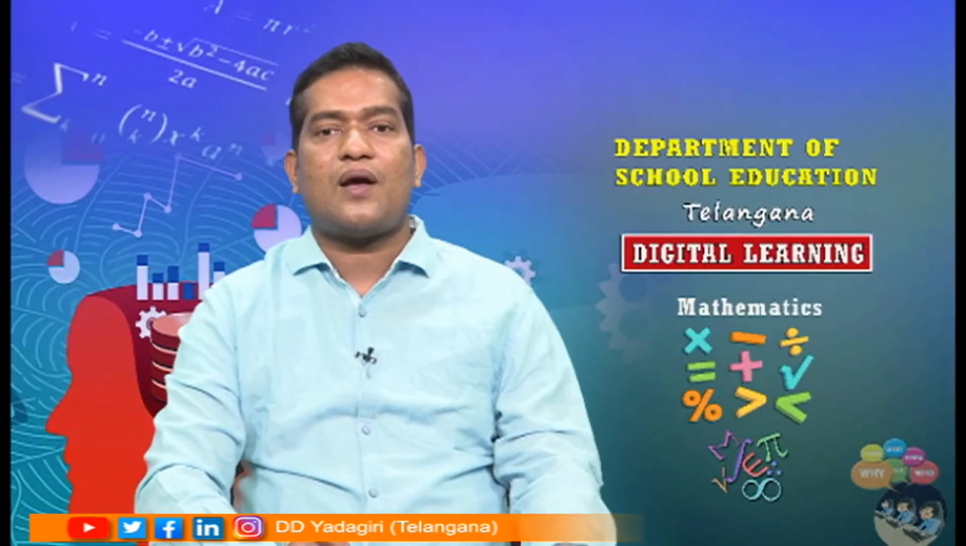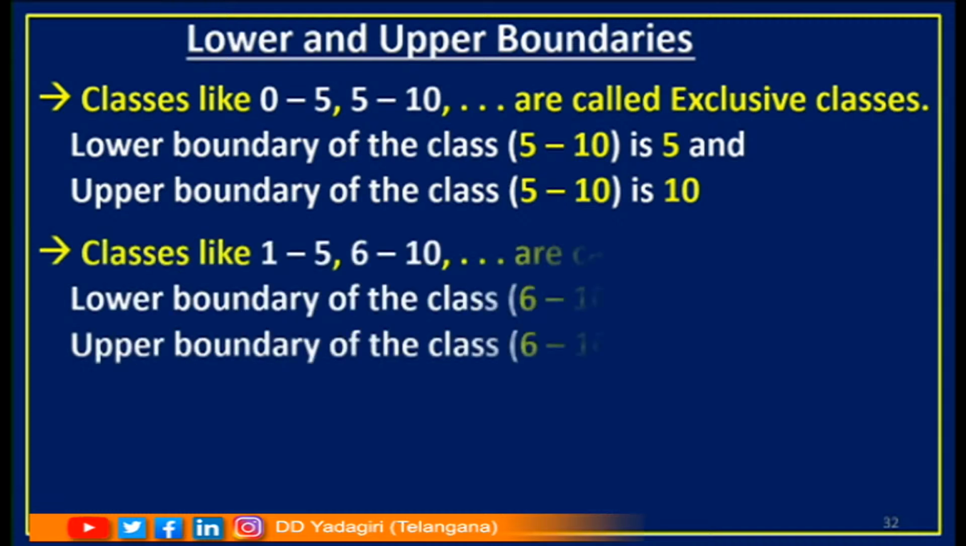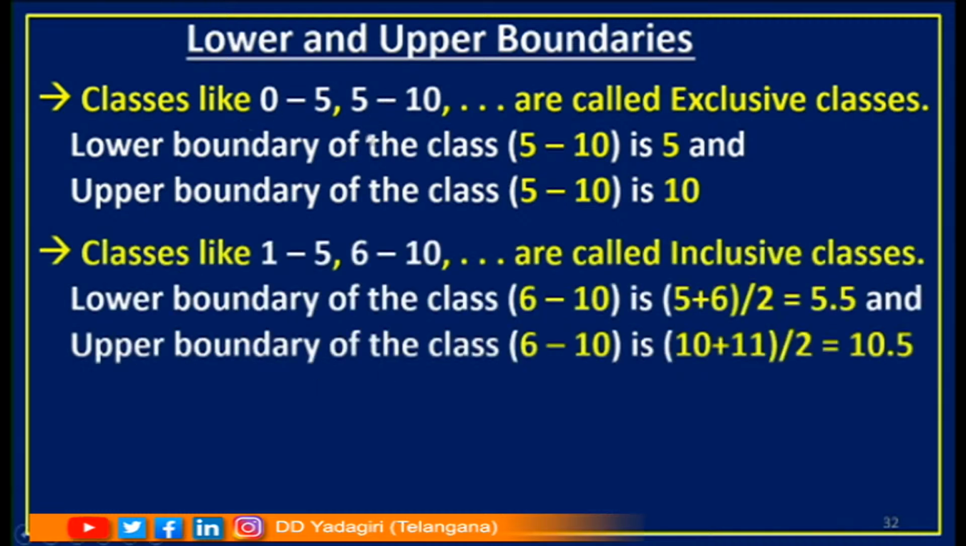Let us understand lower and upper boundaries. See children, I am taking the classes here 0 to 5, 5 to 10 and so on. We are calling them exclusive classes. If I take the class 5 to 10, the lower boundary will be 5 and the upper boundary will be 10, because these classes are exclusive classes, so limits become the boundaries. See children, here I am taking inclusive classes. For these, limits are different and boundaries are different.